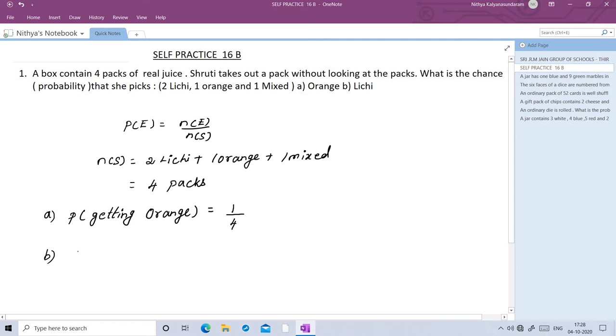Next B question, probability of getting lychee. So number of lychee packets is 2, so 2 by total number of packs is 4. So 2 by 4 we can cancel. 2 ones are 2, 2 twos are 4. So the probability of getting lychee is 1 by 2. If it is possible to cancel, then cancel.